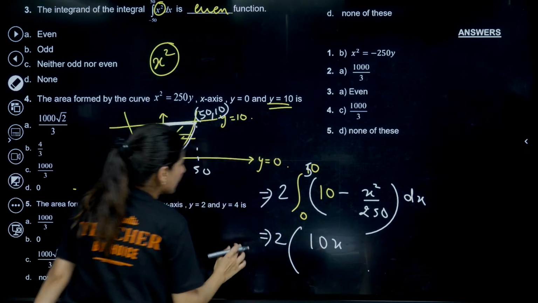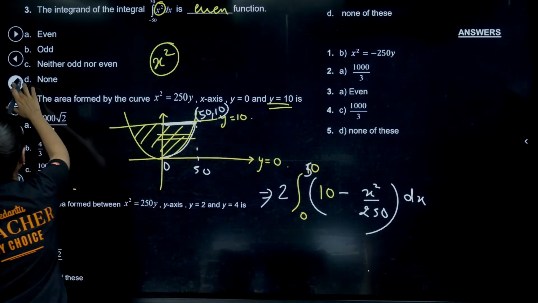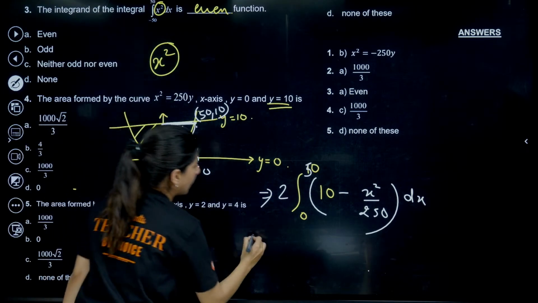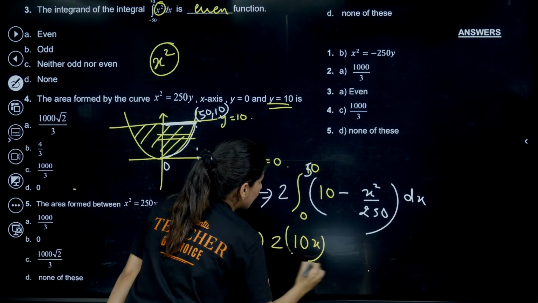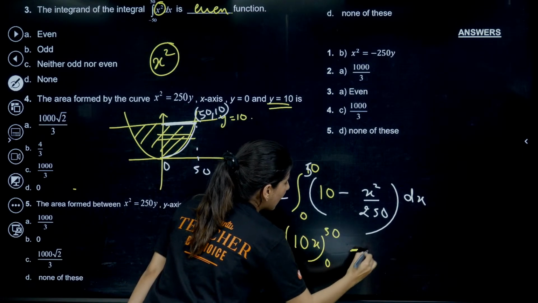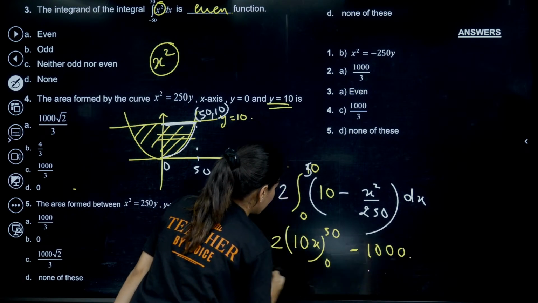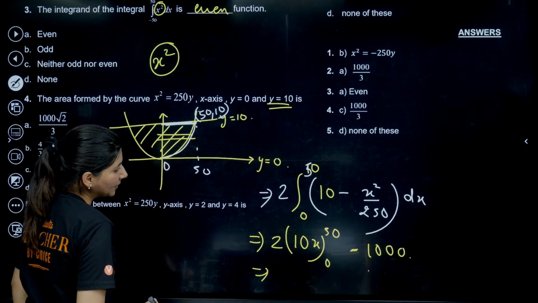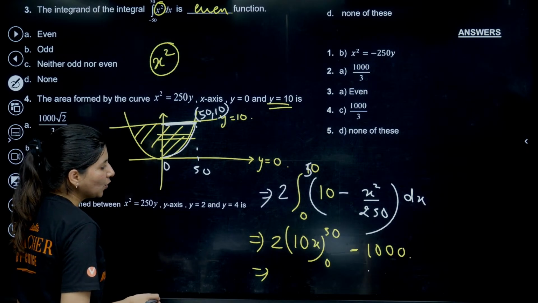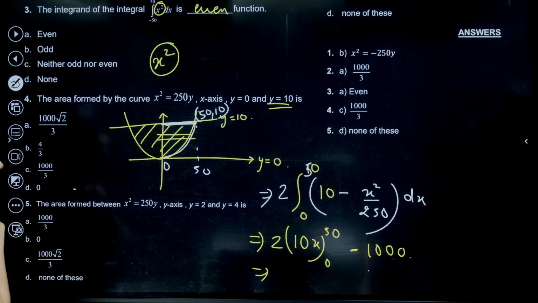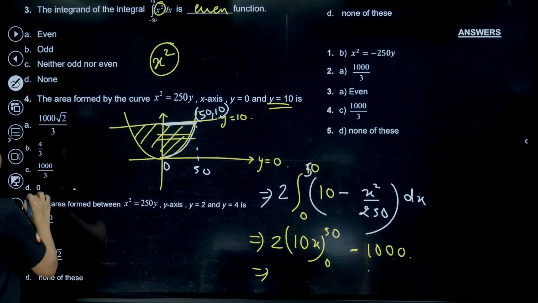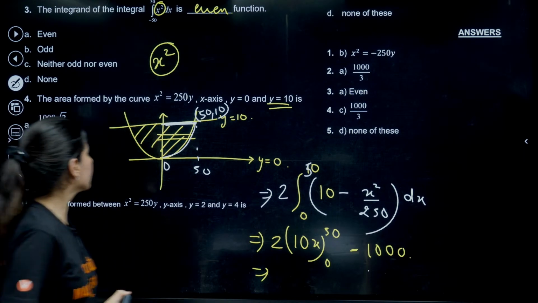So we just need to solve this. So 2, then we have 10x, 0 to 50, and then we have minus 1000, right? So you will have what? Upper limit, lower limit, 500, 1000 minus 1000, okay. So for option C they are saying 4, oops, D is coming out as 0. Okay.